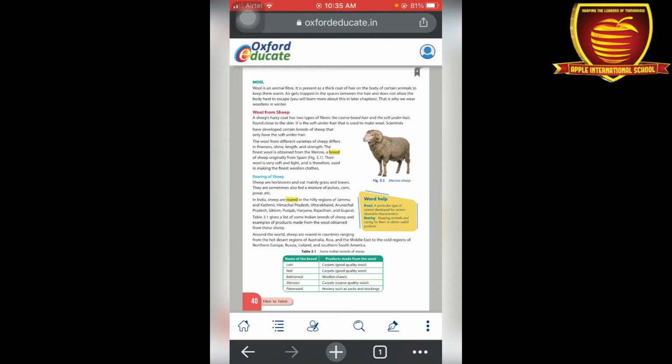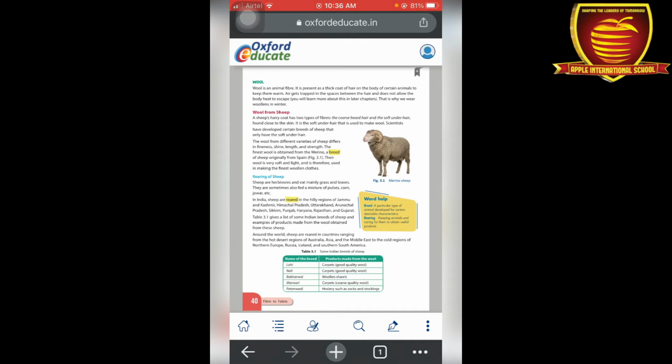Okay, now the process by which we can remove the wool from the body of a sheep. So first step is rearing of sheep. As we all know, sheep are herbivorous, means they eat only grass and leaves, but sometimes we can feed them a mixture of pulses, corn and jowar, etc. In India we can rear sheep in hilly areas only. The hilly areas in India are Jammu Kashmir, Himachal Pradesh, Uttarakhand, Arunachal, Sikkim, Punjab, Haryana, Rajasthan and Gujarat.